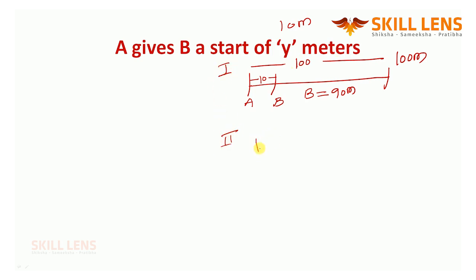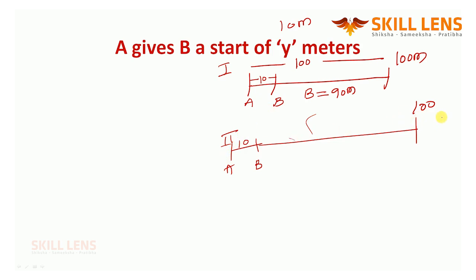Or some people will take it like this also, nothing wrong in it. In a 100-meter race, if B is starting from here, A will start 10 meters behind B, which means A is giving B a start of 10 meters. B is asking A, because A is somewhat a good runner, you can run better than me, so I can run only the 100. Why don't you run 110 meters? Or in the first case, I'll run 90, why don't you run 100? So this is what.